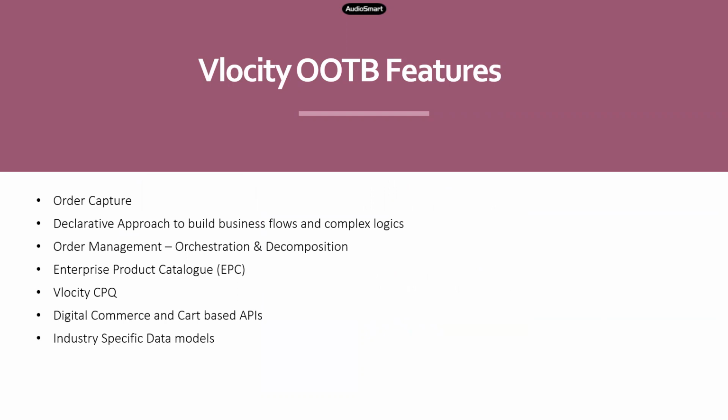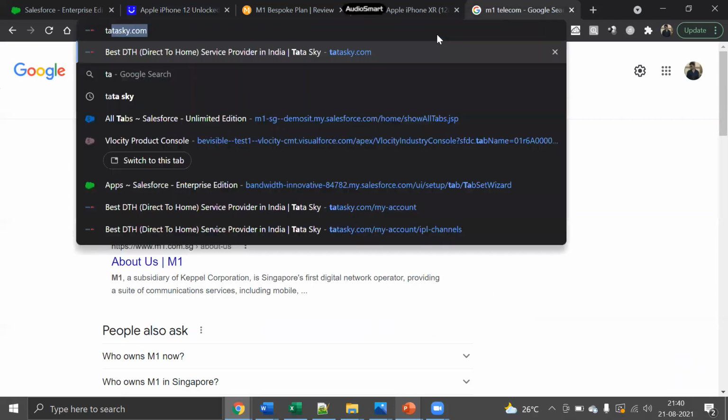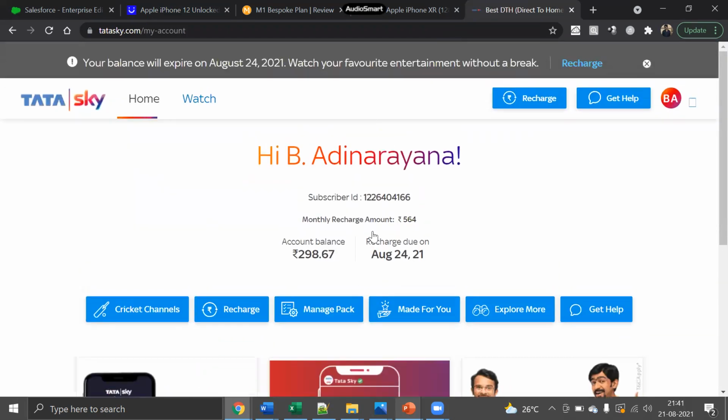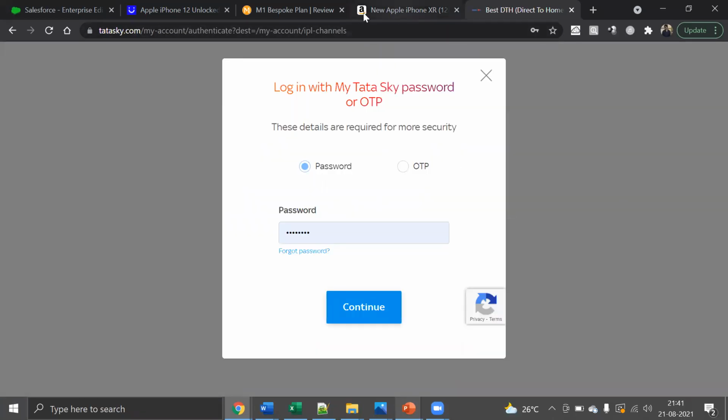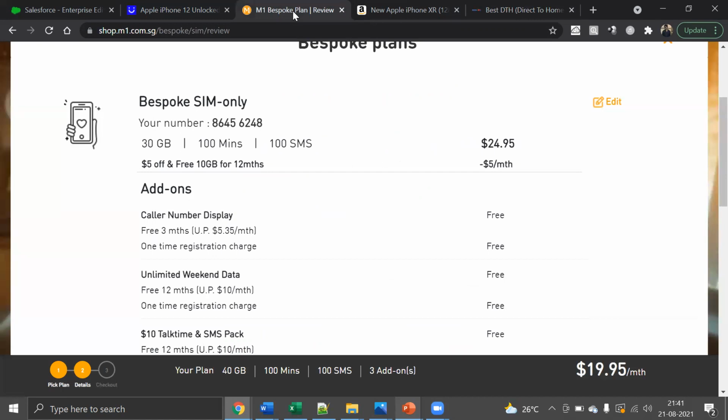Velocity's another best feature is the enterprise product catalog. Basically, you will have complex structures of products that you can buy, right? For example, if you go to Tata Sky, let's say I want to subscribe to the Sony 6 channel. I can directly go and buy that channel as an individual product, or